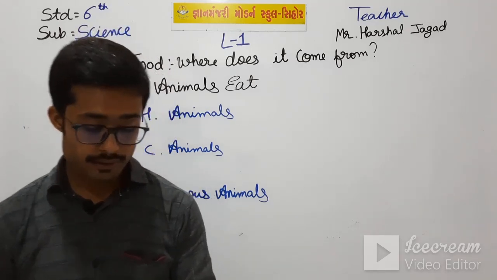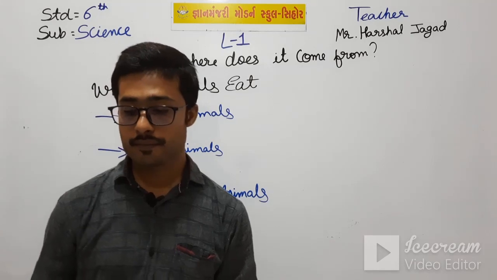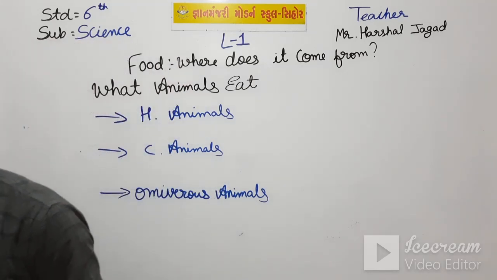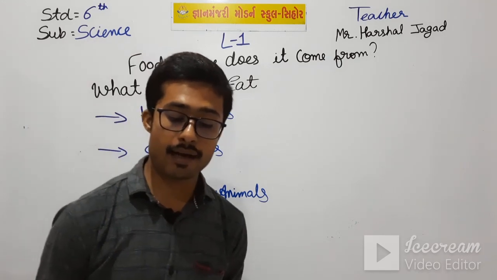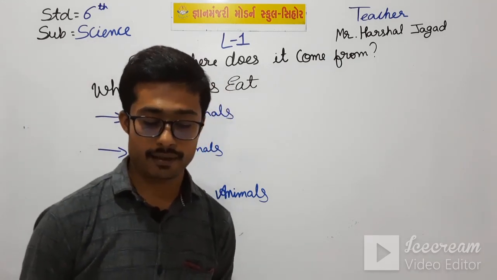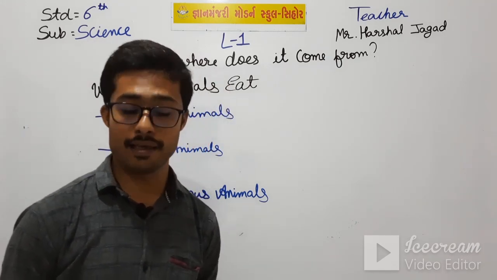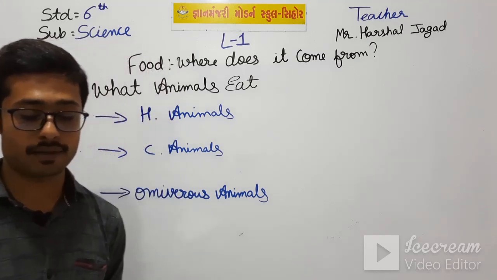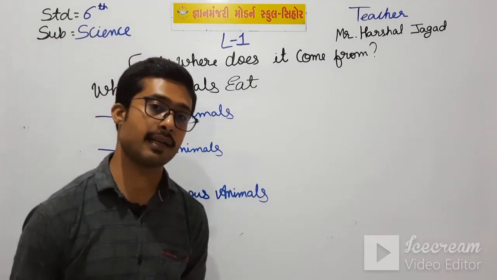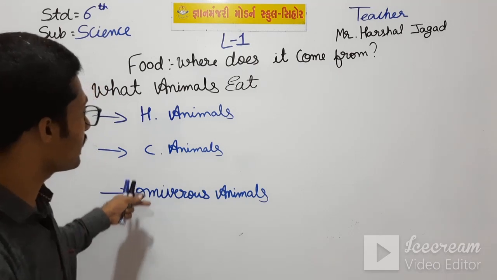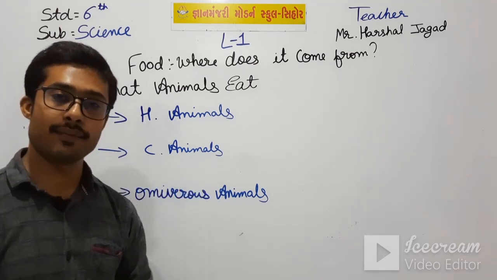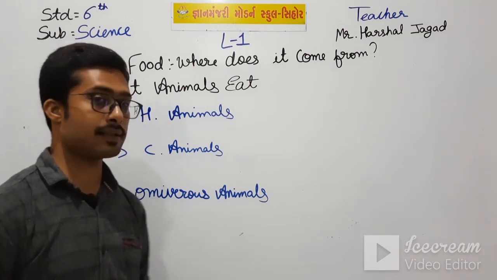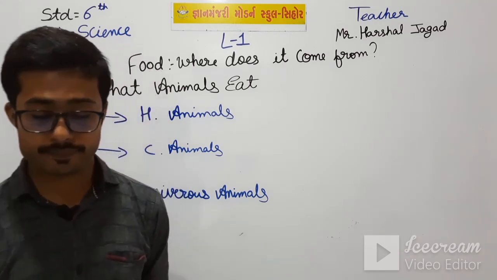Okay, so this is the whole carnivorous animals. In your textbook on page number 15 there are figures of it, so you can see clearly. Omnivorous animals. So what are omnivorous animals? Omnivorous animals means they eat both plants and other animals. These are omnivorous animals. Let's see.